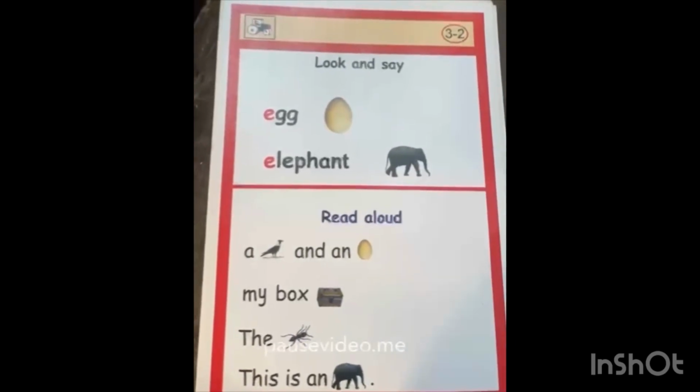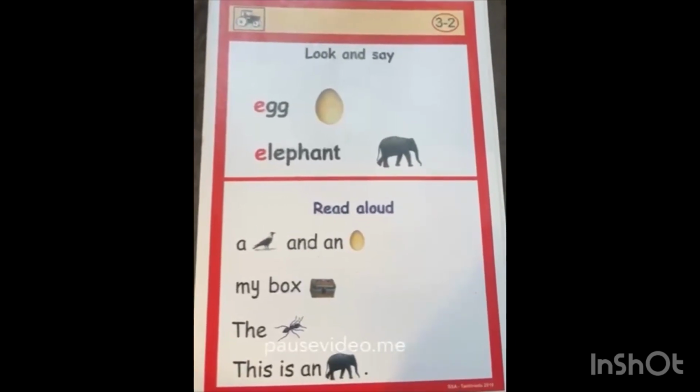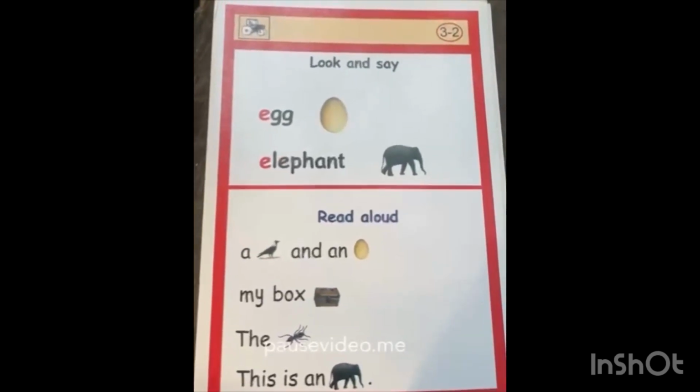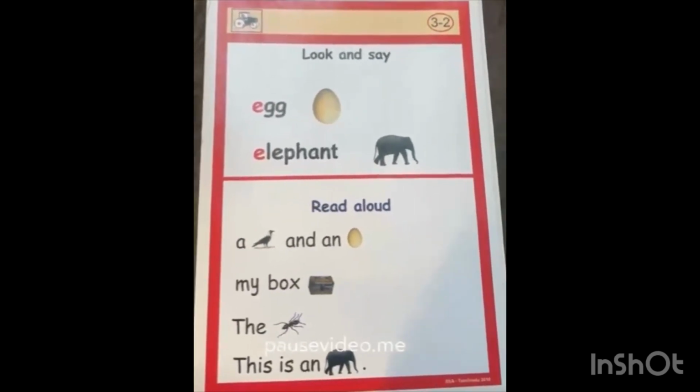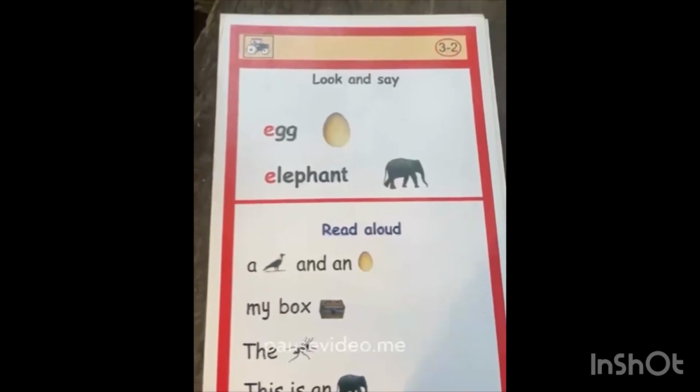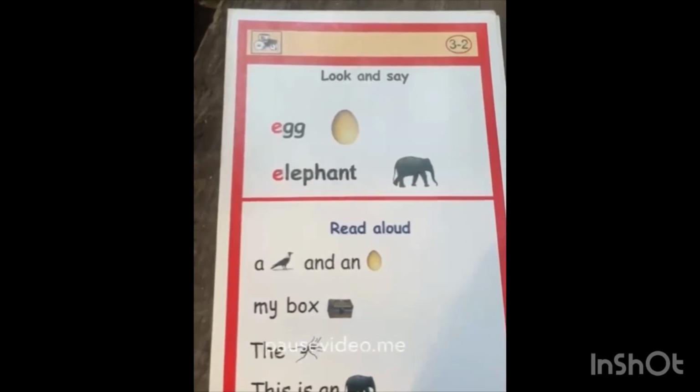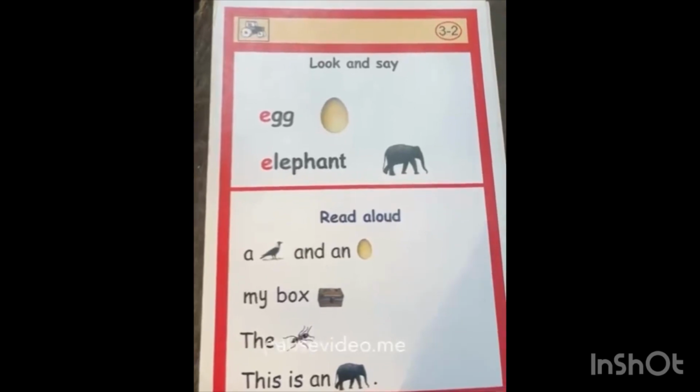Look and say. So this card has an E letter. E letter sound என்ன guess பண்ண முடியுதா? E letter sound A. A egg. Egg. Next word elephant.